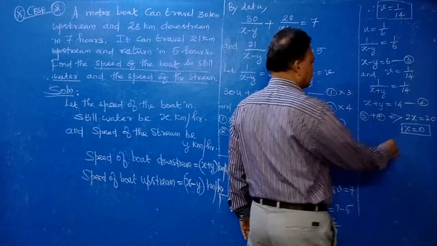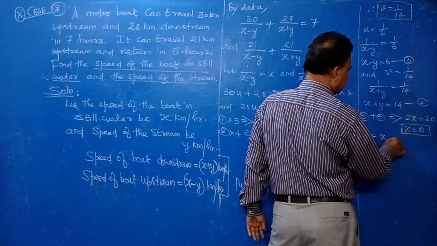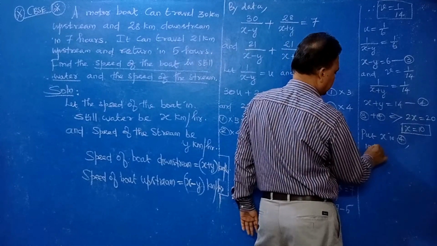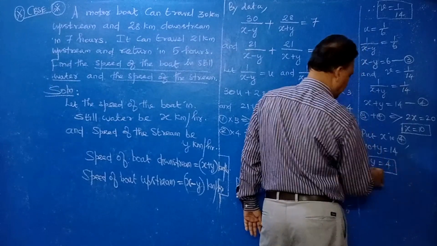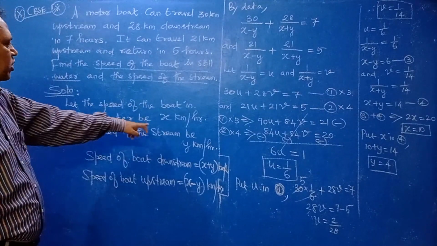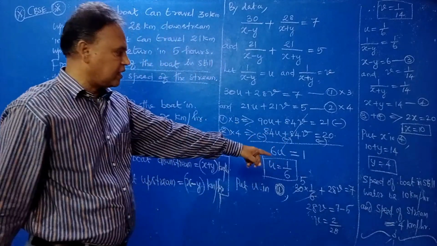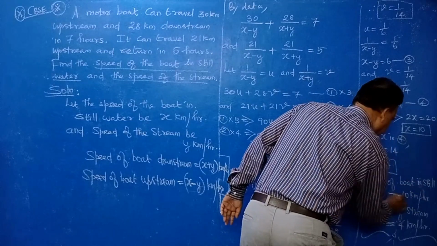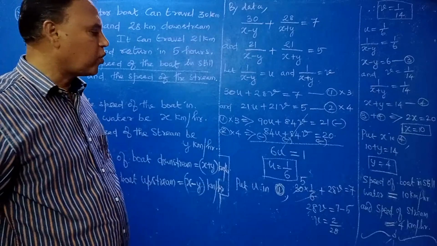Now put this x in 4. In this equation we put it. So 10 plus y equal to 14. Therefore y equal to 4. So now what is the final answer? Speed of the boat in still water be 10 km per hour. Speed of stream equal to 4 km per hour.